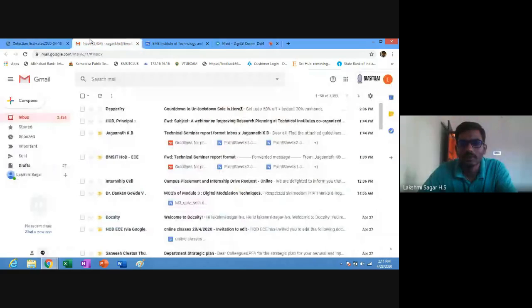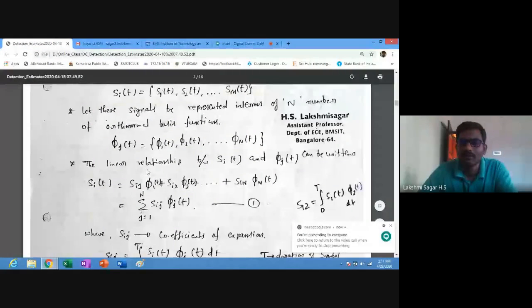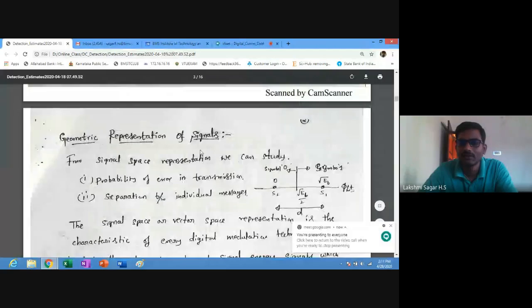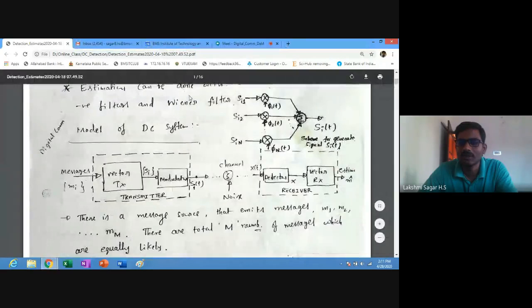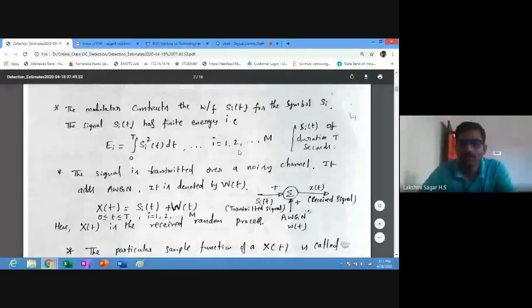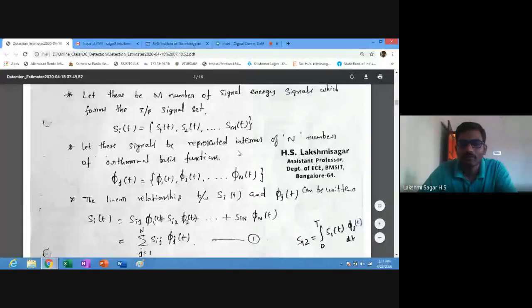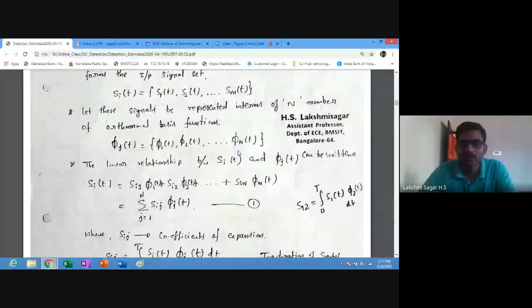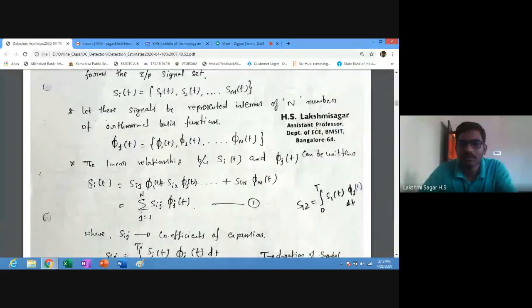Next, the linear relationship between Si(t) and phi j(t) we can write as follows. You can consider this diagram. Here Si(t) is equal to Si1 into phi 1(t) plus Si2 into phi 2(t) up to Sin into phi n(t). The same thing I have written here, the same equation with the diagram.